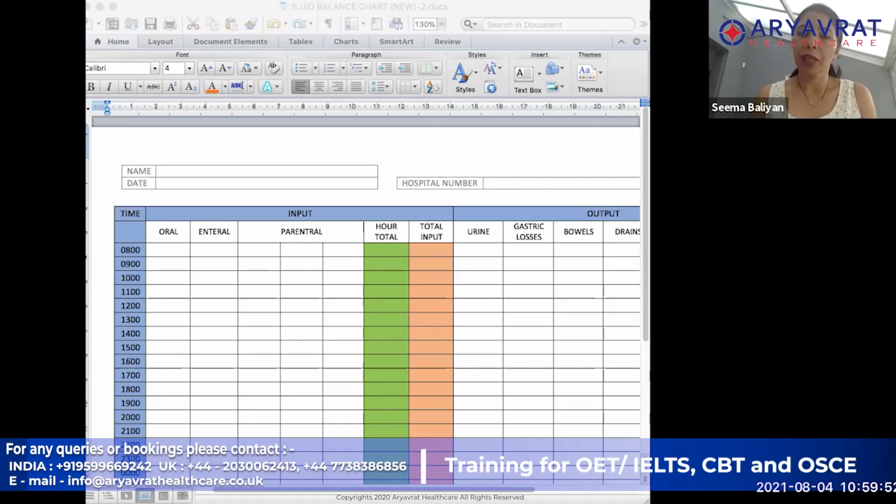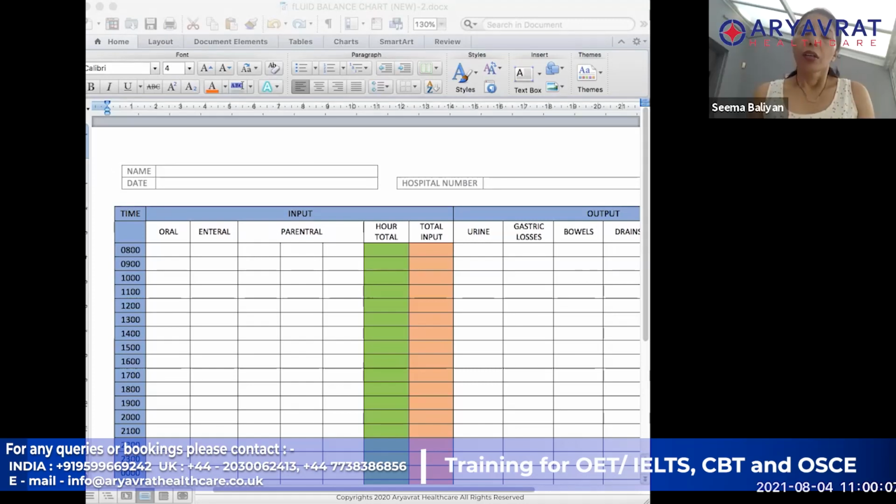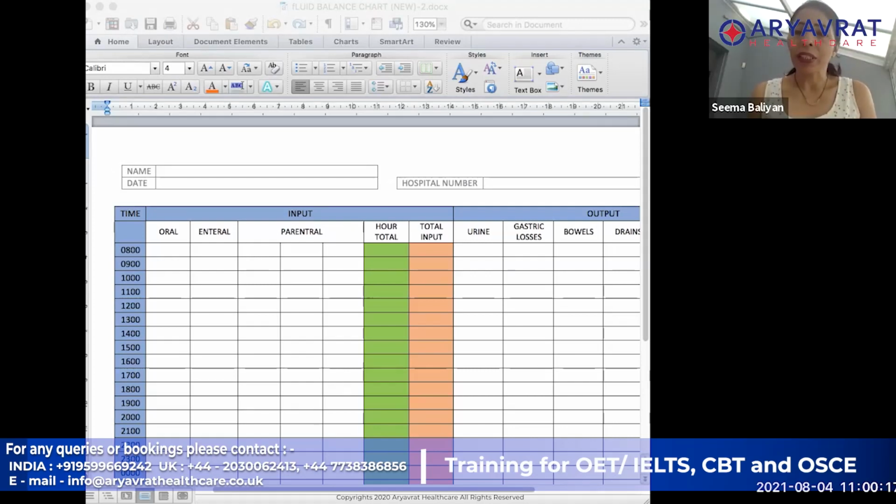So if the patient is having any kind of fluid restrictions, we have to give the fluids accordingly, and the output we have to check. It may be on an hourly basis. Okay, that's good. So all kinds of fluids or food the patient is taking, we have to mention it in the chart. So that is what our aim is basically when we are doing an input output chart.